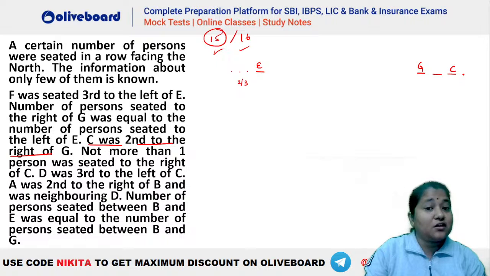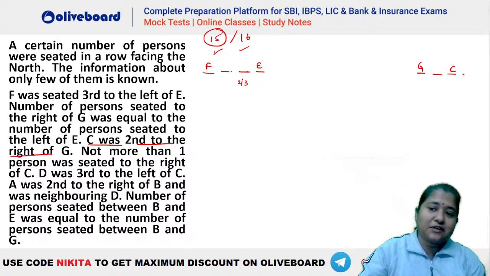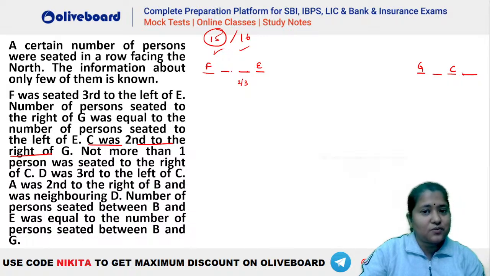And F has to be third to the left of E. Now if F is third to the left of E, that means there should be at least 3 persons here. तभी तो हो पाएगा ना. So that means 1, 2 and 3. So F will be at the extreme left end. So that means if we have 3 persons towards the left of F, we should have 3 persons towards the right of G also, isn't it? So this is the situation. So we have utilized all these informations here.